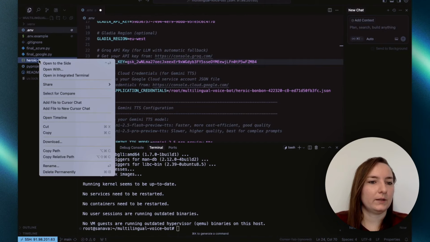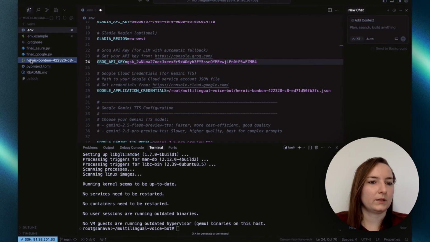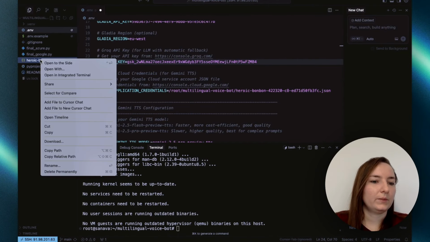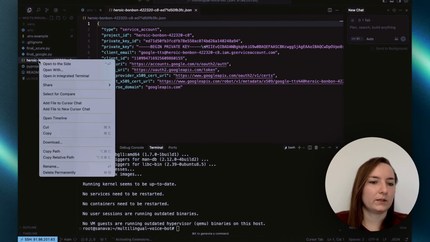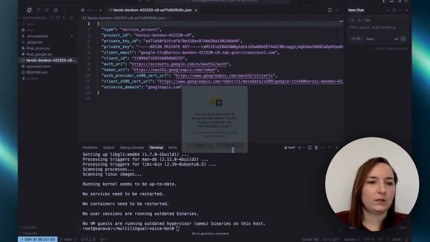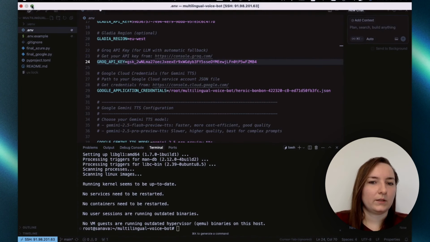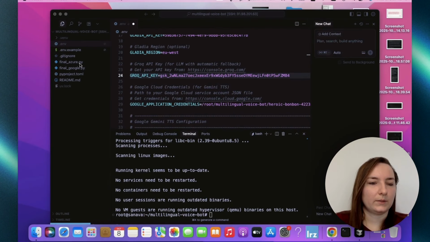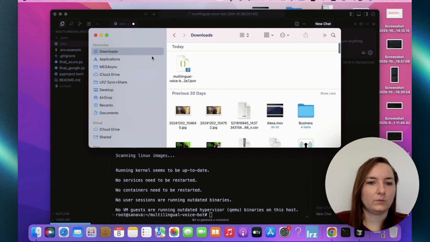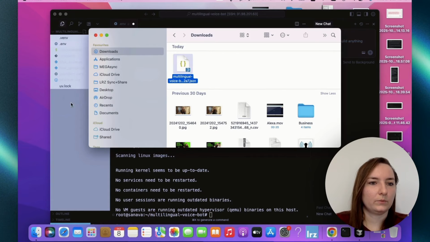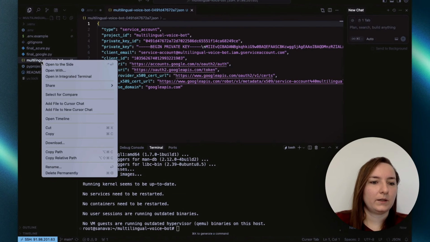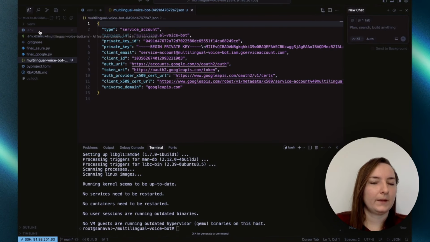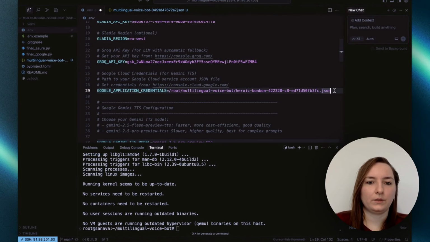This is my old one, like an example one from my repo, so you have an idea of how it looks like, but I will delete that one for now, and I will just get my newly downloaded one, which is this one. Good. Now I need the path of this file, copy path and paste it inside of here.